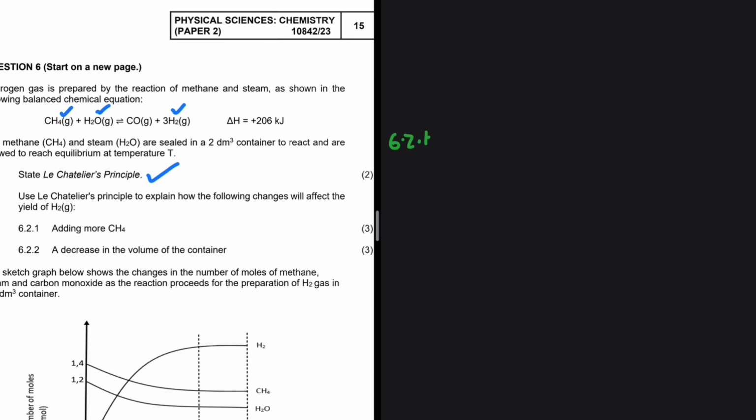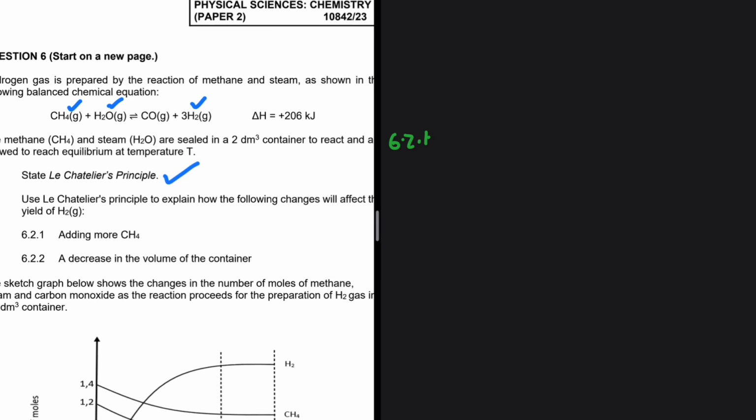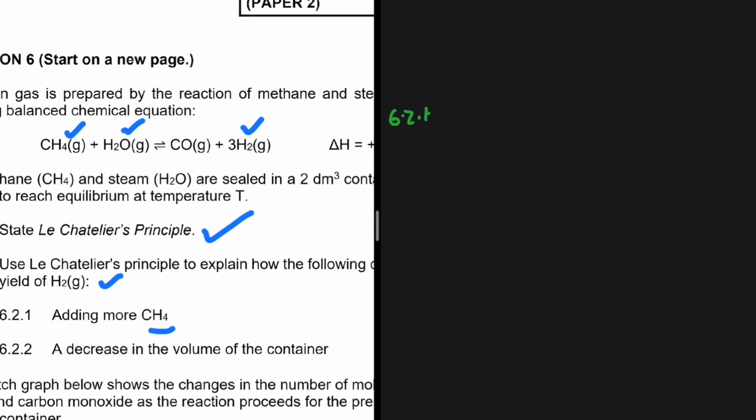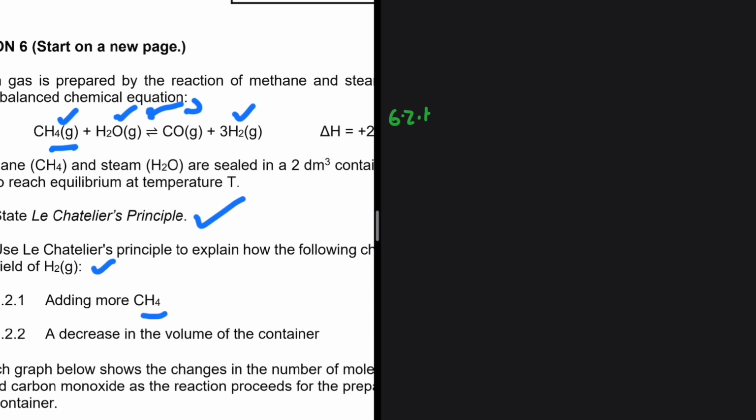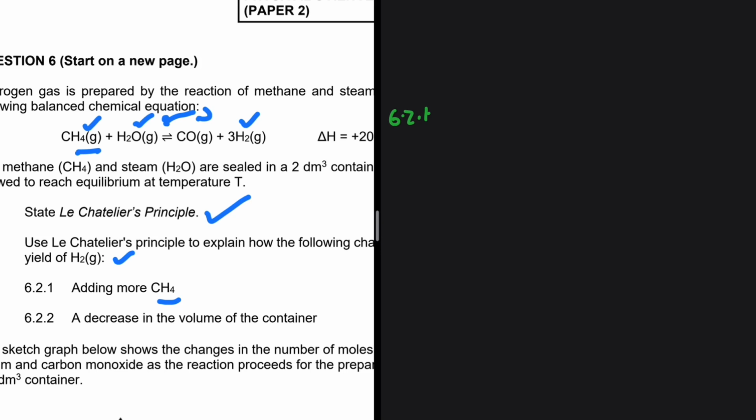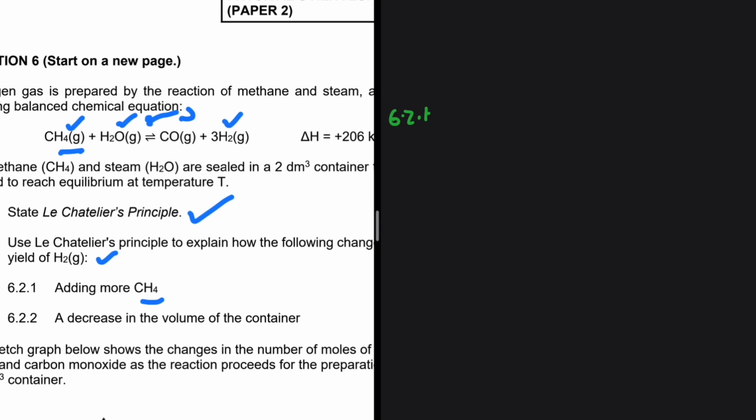6.2.1, how will the following changes affect the yield of hydrogen gas? Adding more methane. So in our reaction, you can clearly see that CH4 is one of the reactants. So if you increase the amount of CH4, the forward reaction will be favored so that CH4 is used up. The system reinstates a new equilibrium by favoring the reaction that opposes the change. So for 6.2.1, adding more CH4, more methane, would increase the yield of H2.